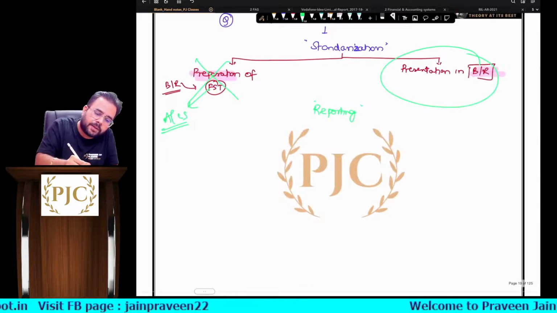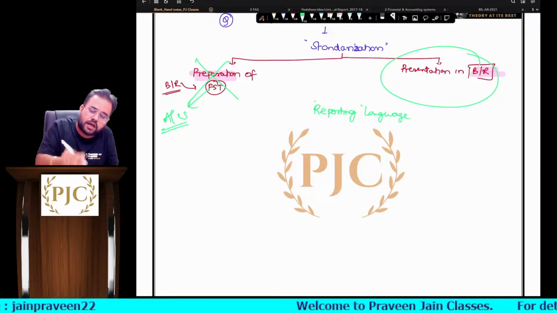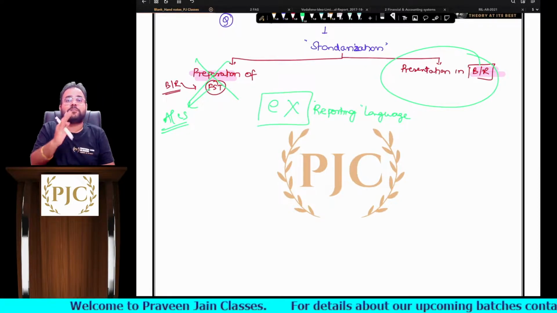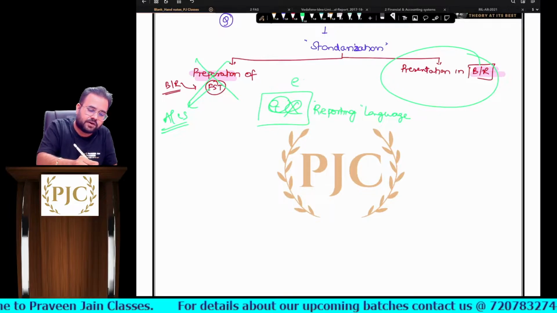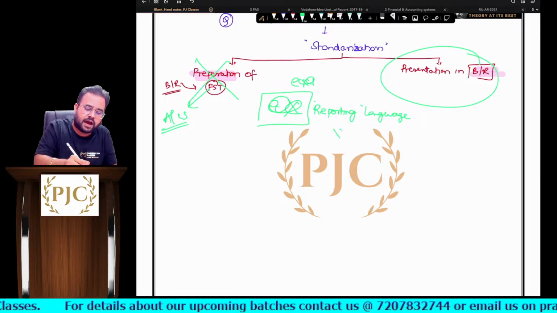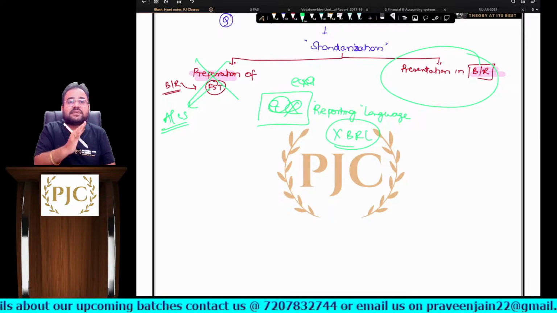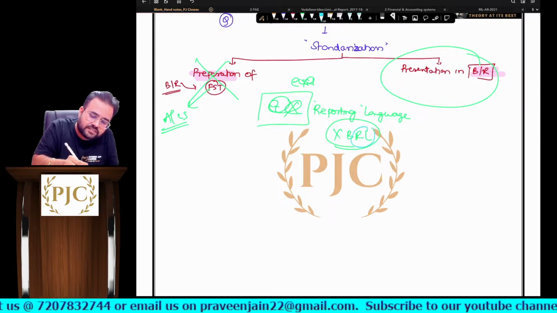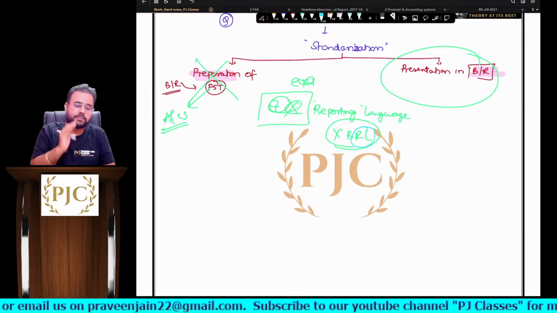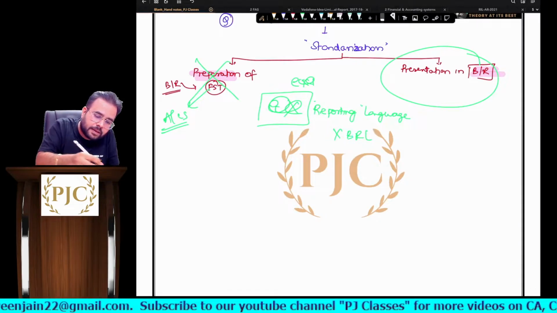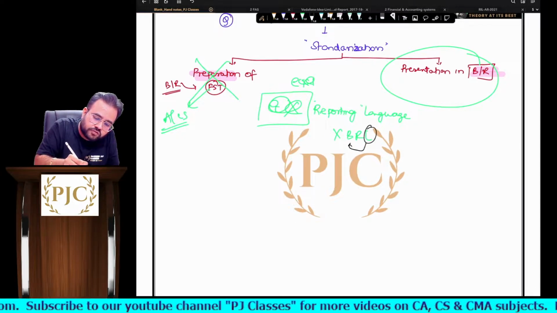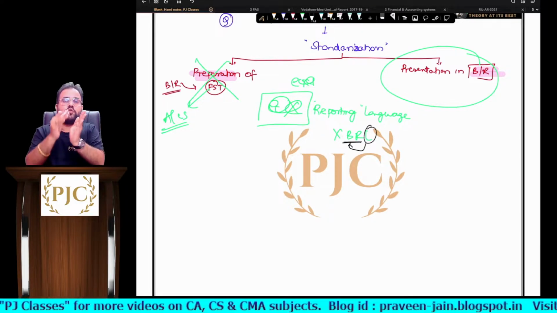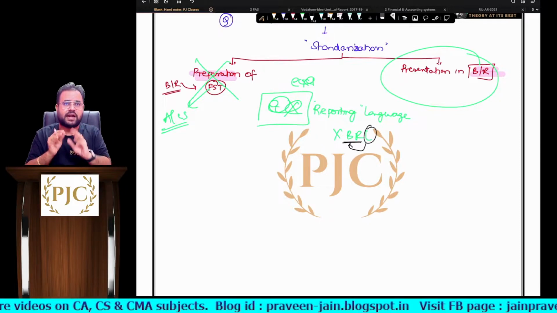We want all people to use the same language for reporting, sir, and hence it gave birth to one topic called XBRL. So what is XBRL? Extensible Business Reporting Language, sir. More about this I will talk about. First you should understand it is a reporting language, a language which is used for business reporting. Whenever you are reporting, ensure that you are following this language. I hope this is understood to some extent, sir.